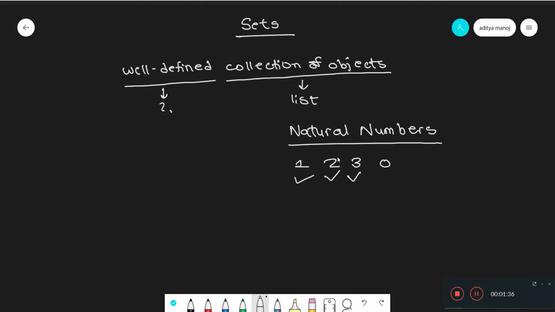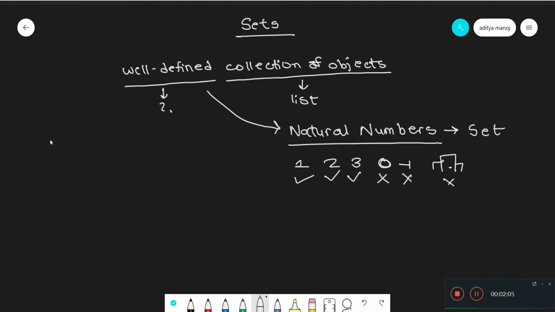Well, since the collection of natural numbers start from 1, we know that 0 doesn't belong to this collection, and neither does minus 1. What about an element which is not a number at all, like a building? Of course, it doesn't belong to this collection. So we can say that this collection here is well defined, which makes this a set.